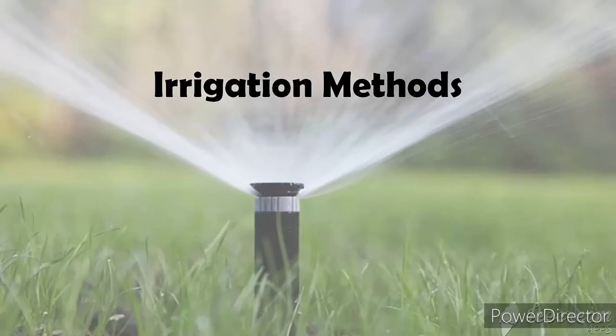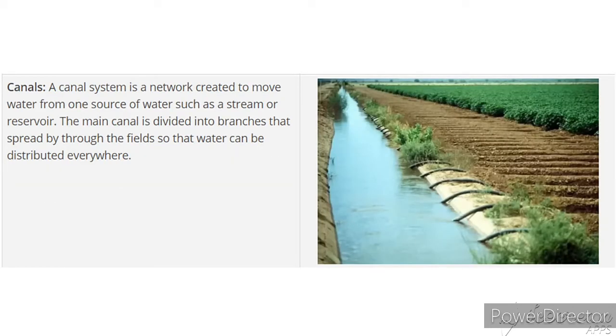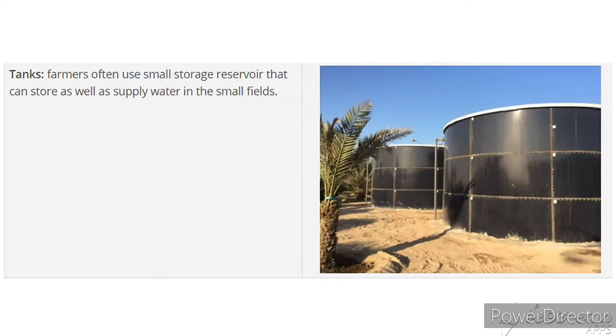Here are some irrigation methods. Wells, and this is canals, and the next system is river lift system, and this is tank system.